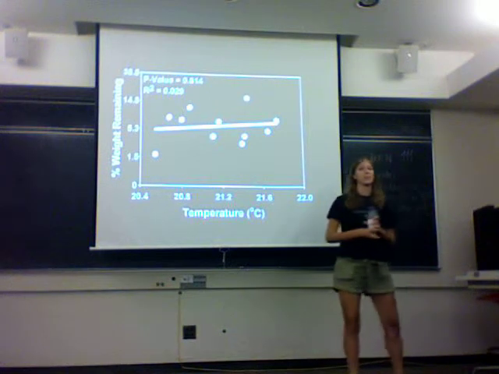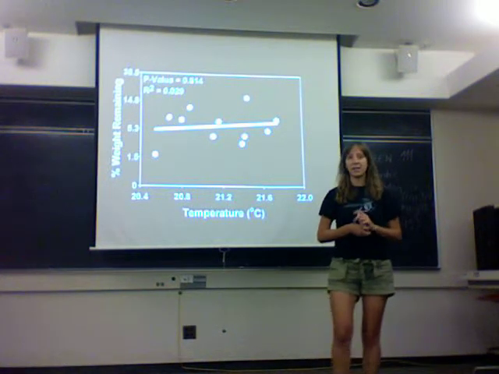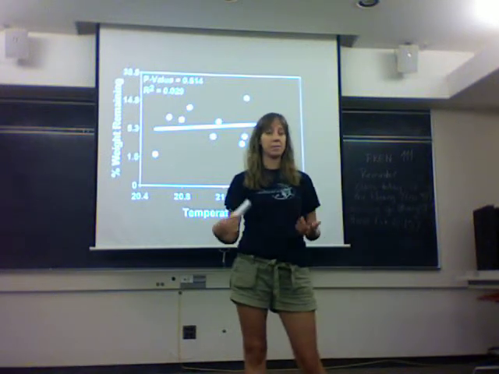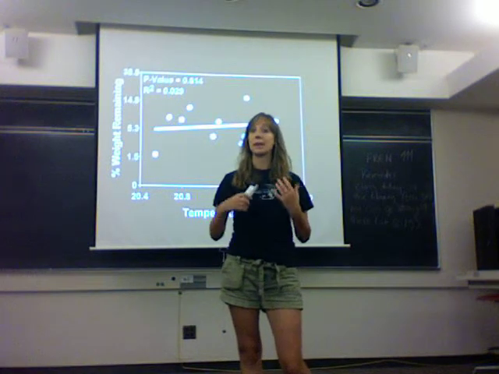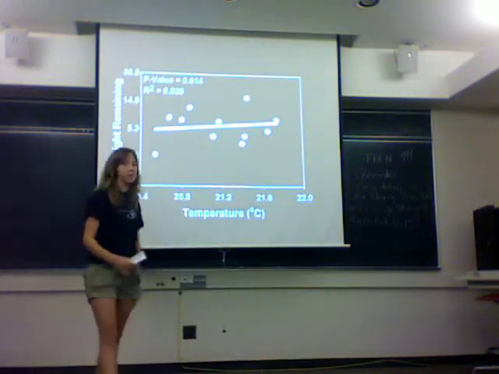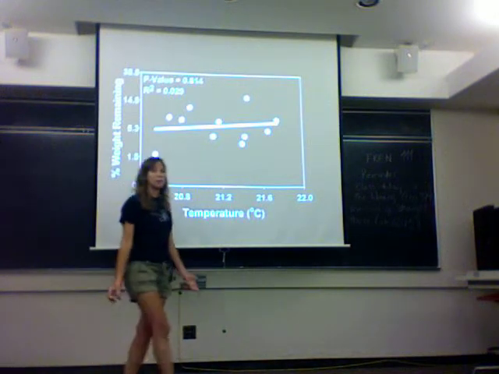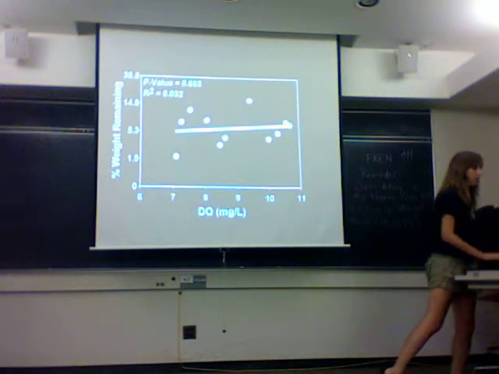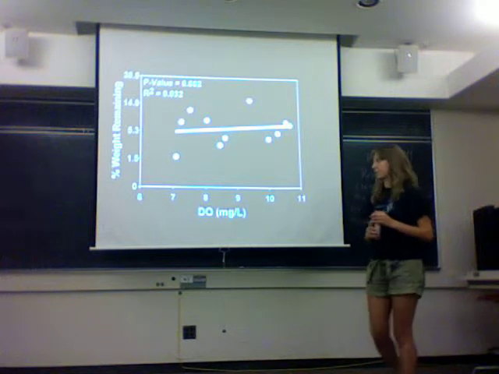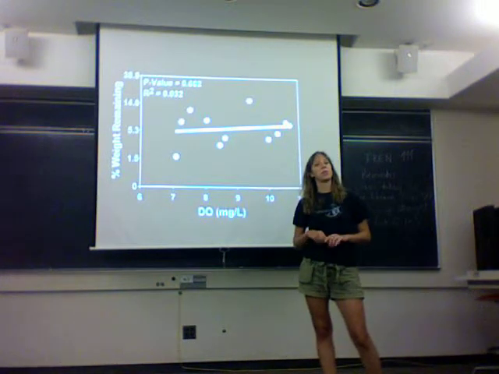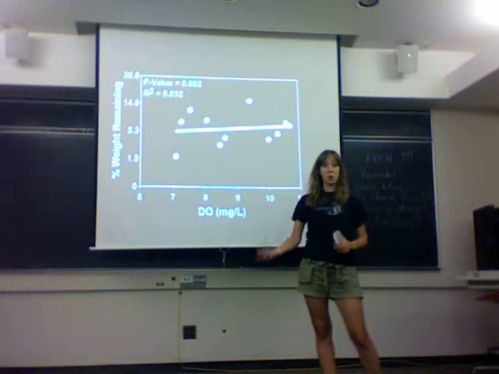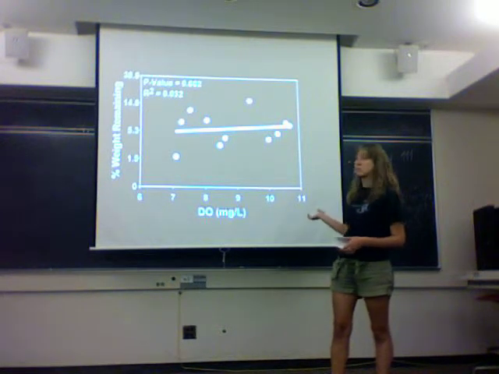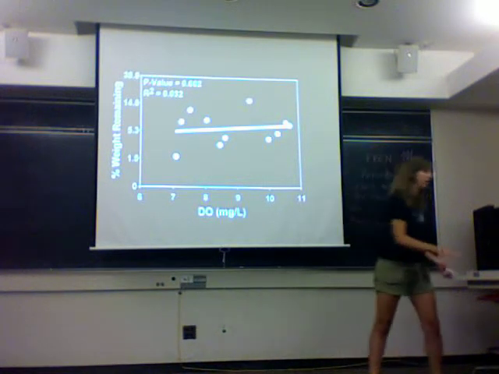The first environmental factor we looked at was temperature. And what we expected was that with greater temperature, there would be more decomposition and less plant mass remaining. So what we expected was a negative relationship. However, we did not find a negative relationship, nor did we find any significant relationship at all, as you can see from our P and R squared values. Next, we looked at dissolved oxygen. What we expected was that with higher dissolved oxygen levels, there would be more decomposition. However, we did not find that relationship, and we also did not find any significant relationship at all.